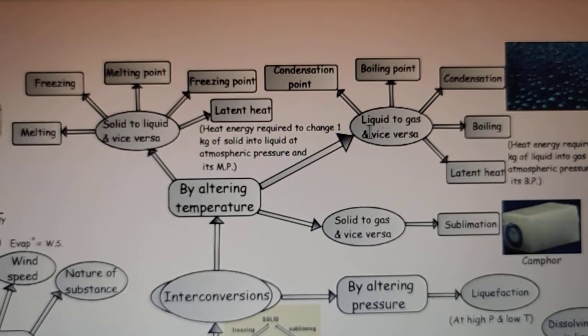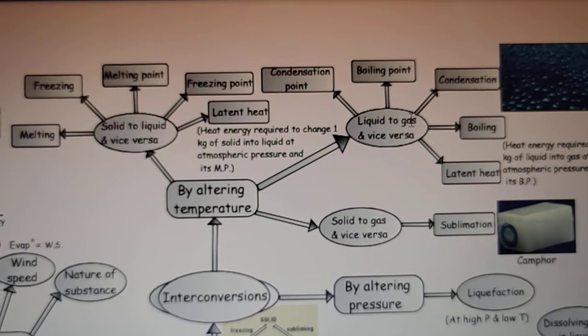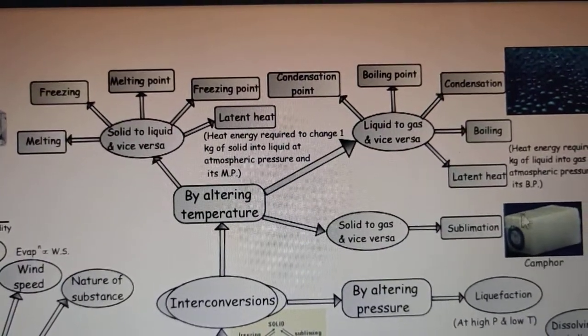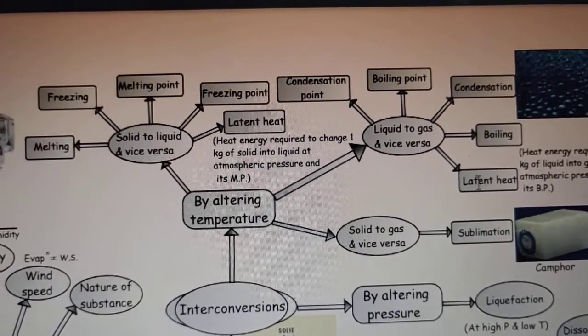Again, we can convert a liquid into a gas by increasing the temperature, and the process is known as evaporation. Now again, here also the latent heat of evaporation is there. Now what is this latent heat?